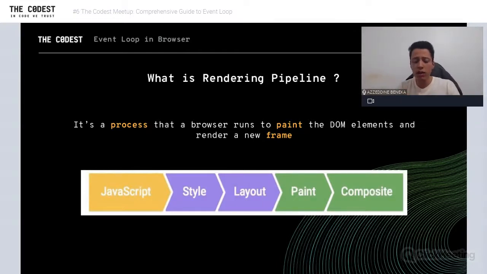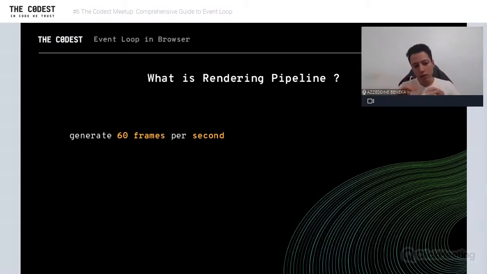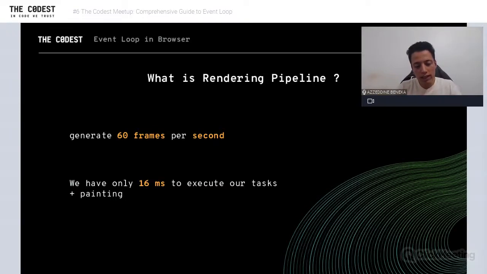Every execution of the render pipeline will generate only a new frame that should be displayed on the screen, right? The browser will run the rendering pipeline 60 times per second, because the browser should generate 60 frames per second to match the refresh rate of the screens. That means we have only a limited time to execute our task plus painting, right? So if the rendering pipeline takes 5 milliseconds, we have only about 10 milliseconds to execute our task.